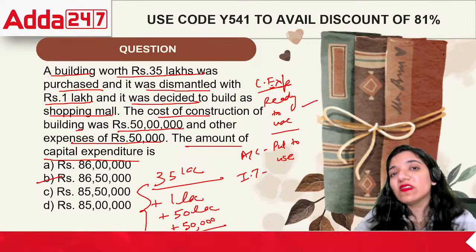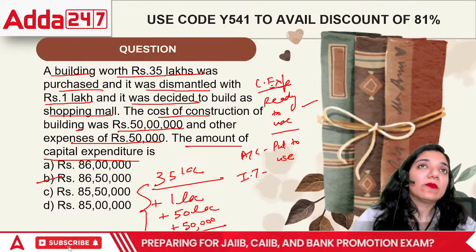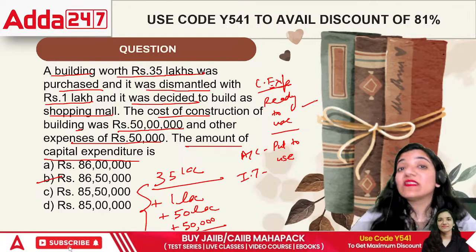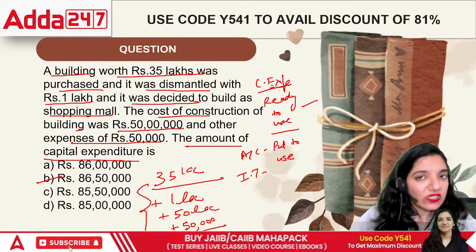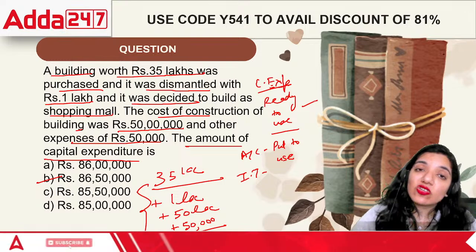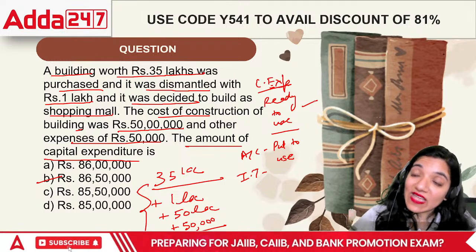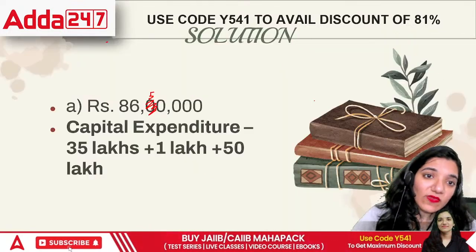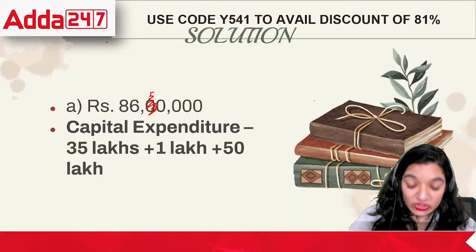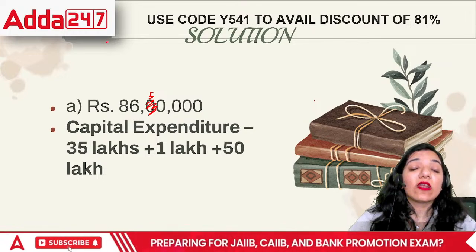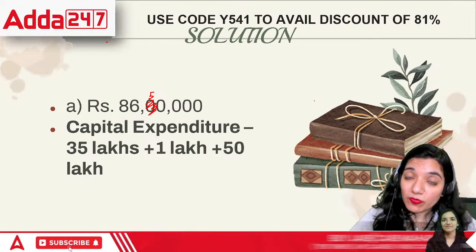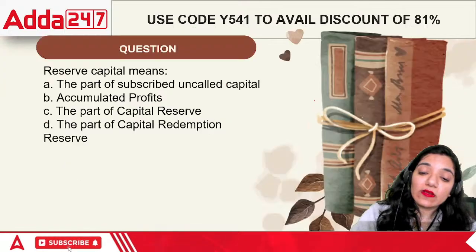And the question will always give you the information like that, that till the time, okay, I bought a particular AC and then I've gotten it installed. Now it is ready for use. Once I start using it, the depreciation will also start, right? So you'll understand that capital expenditure is the expenditure that we incur on our assets to build them up in a proper way so that we can earn more in the future.